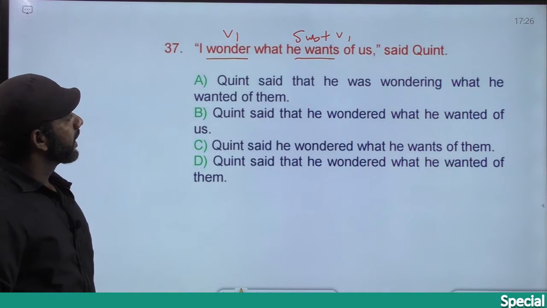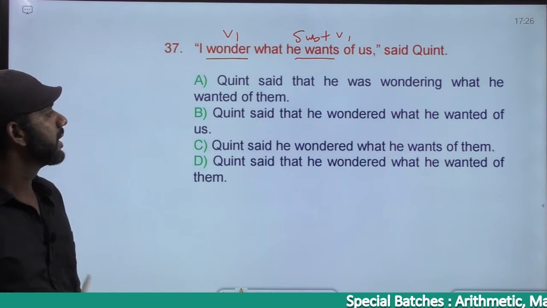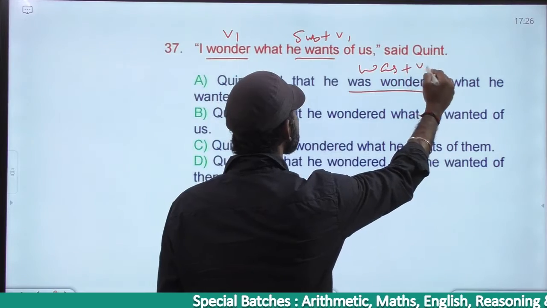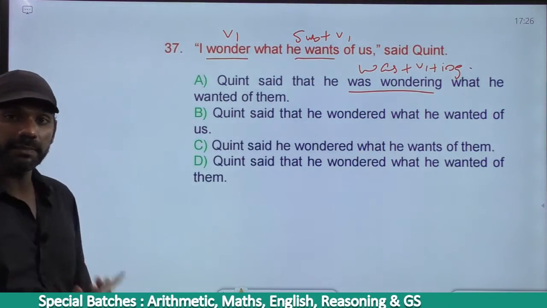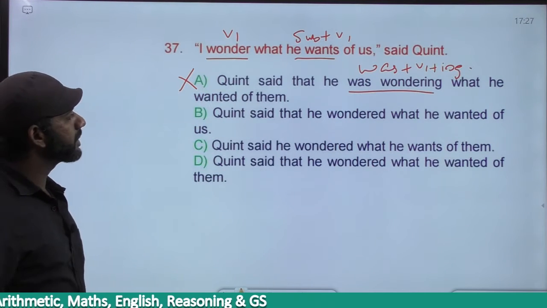Come to option A. Quint said that he was wondering what he wanted of him. "He was wondering" is was plus V1 plus ing, past continuous. "Wanted" is V1 in simple past tense. Option A is eliminated.